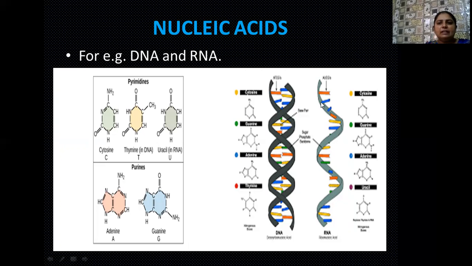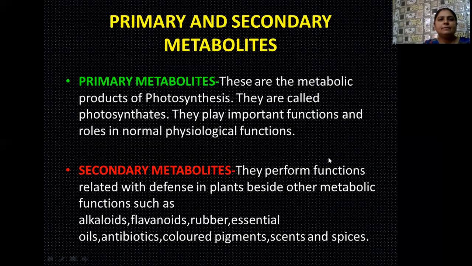Here you can see the single strand, and this single strand is actually of the RNA. This RNA, which is known as ribonucleic acid, also acts as genetic material in some organisms. Okay, students, the next topic I am going to discuss is the primary and secondary metabolites.